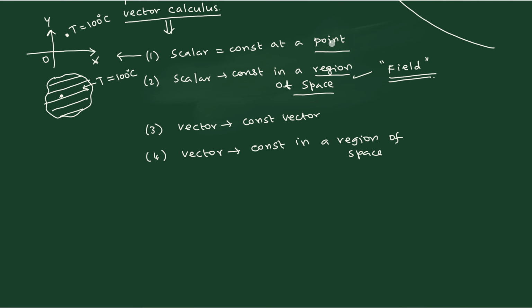If you are not interested in a surrounding region of space, and instead I am interested in only one point, one point means something like the tip of a ballpoint pen. Only one tip, that is known as a point.